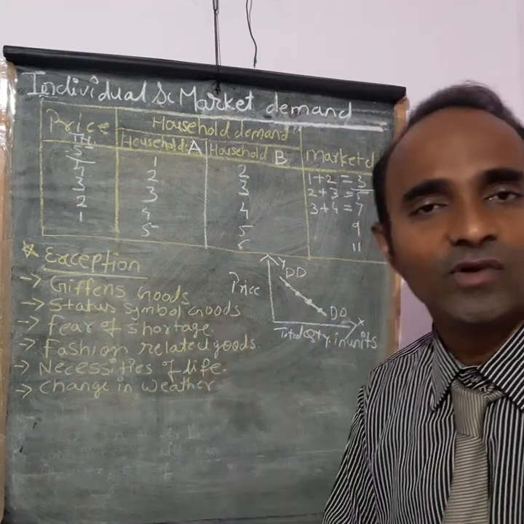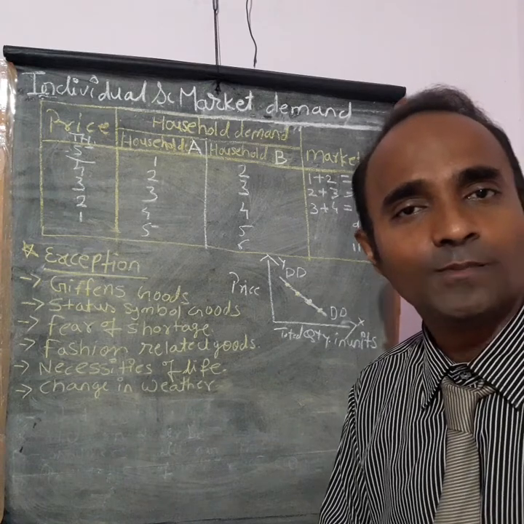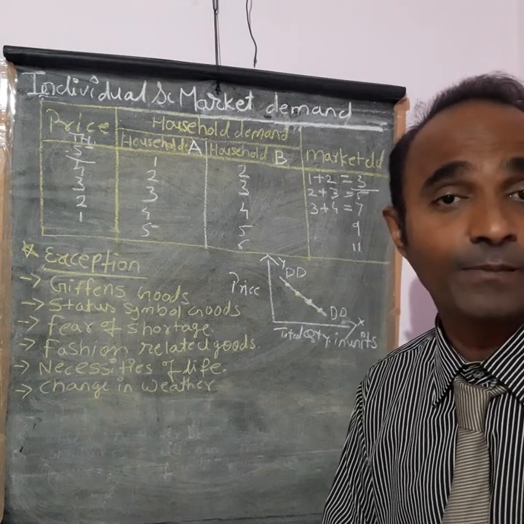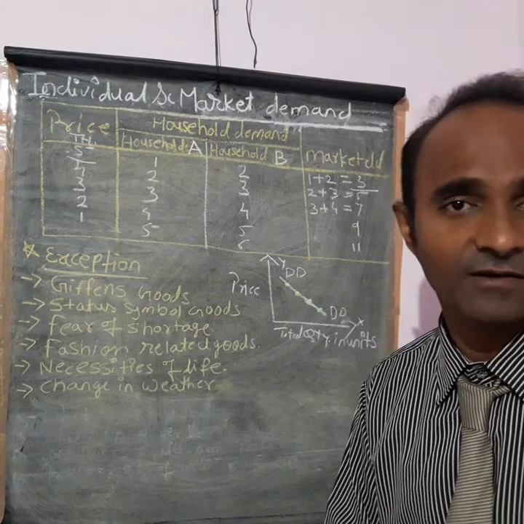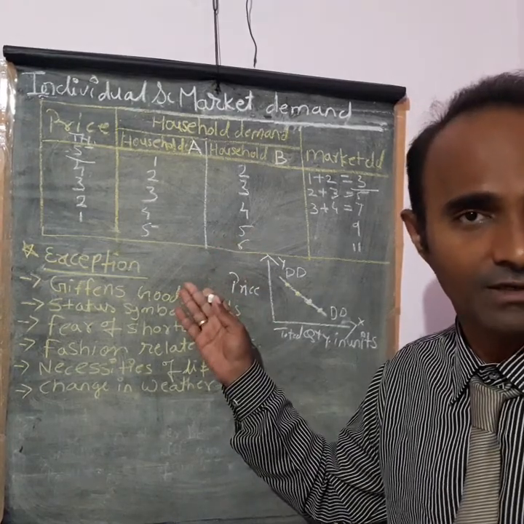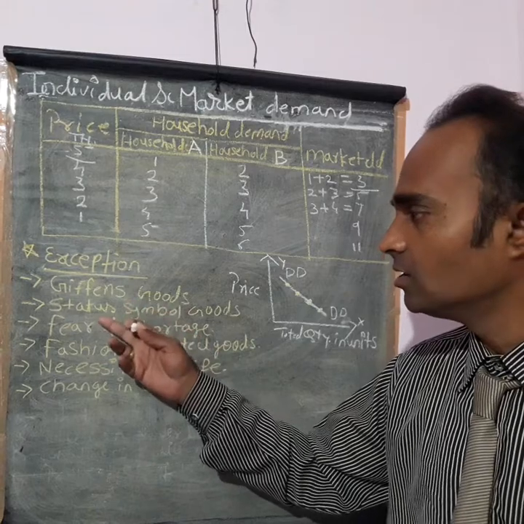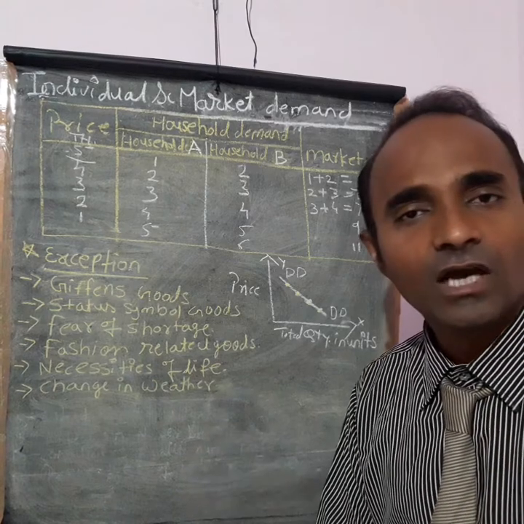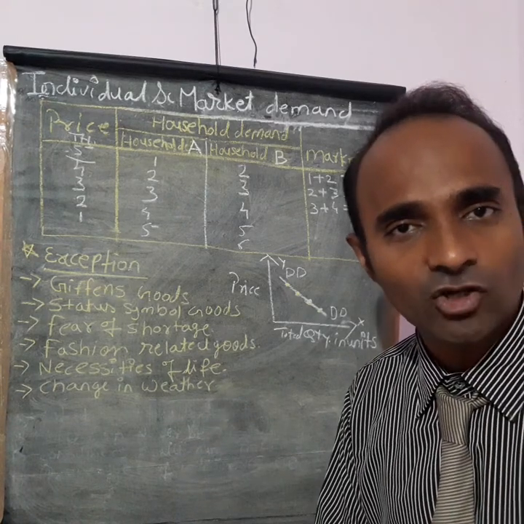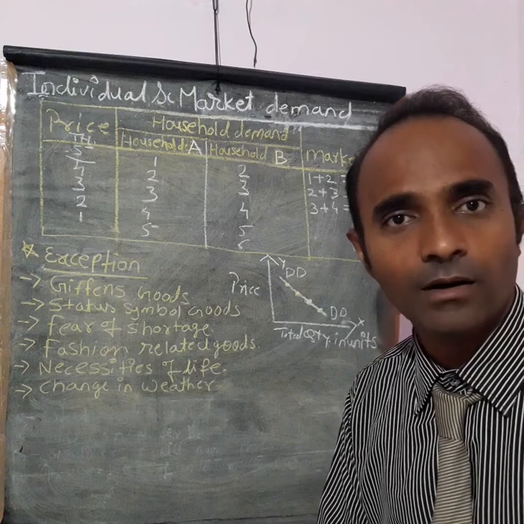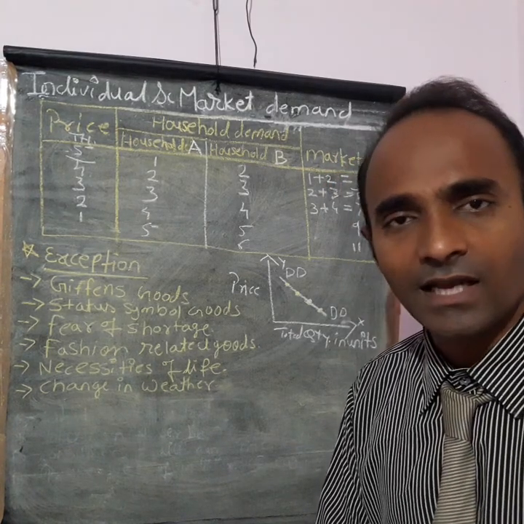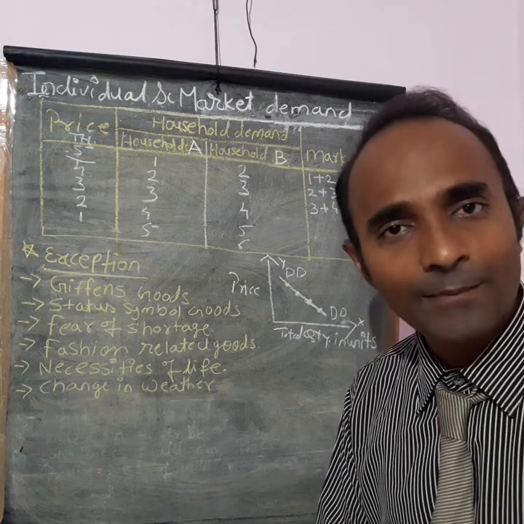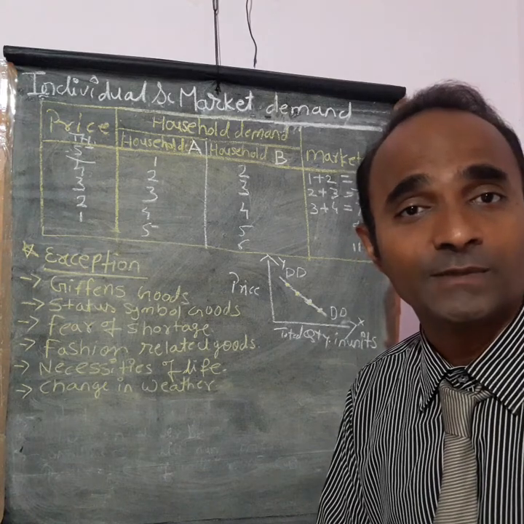Next, status symbols like jewelry and diamonds. Even when their prices increase, demand will also increase, because people's likes and preferences work here, so the law of demand will not work. Then the fear of shortages. If you come to know that there will be no salt after one week, the salt which we could purchase for 10 rupees becomes 200 rupees.